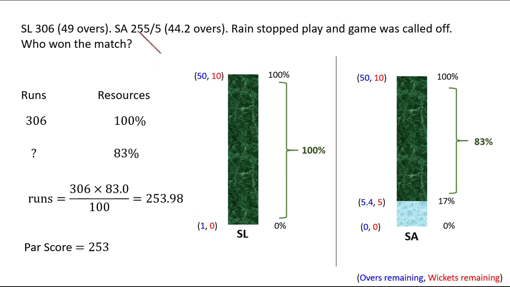And they made 255, and the runs they at least had to make in order to tie the match was 253. So South Africa wins by 255 minus 253, which is 2 runs, using the DLS system. The reason is they still had 17% of the resource, and they could have played this match and they could have achieved the target of 307.